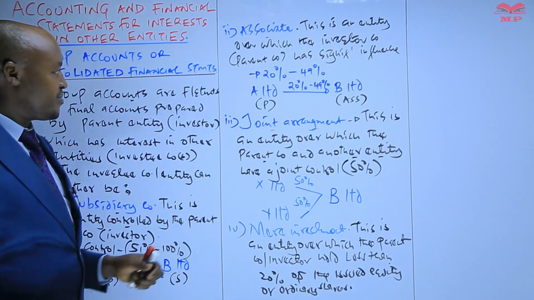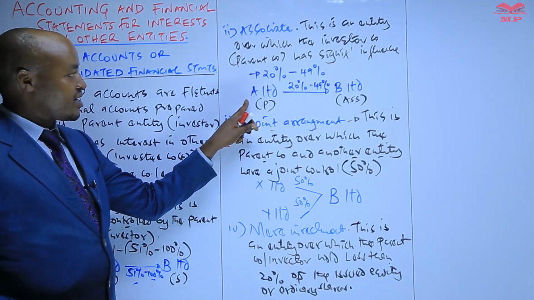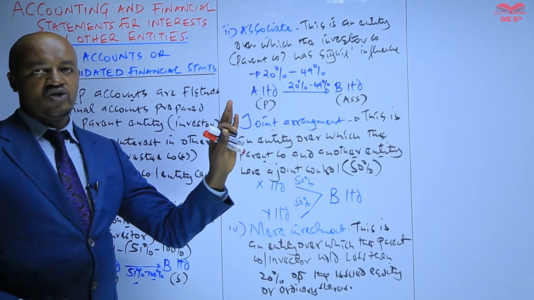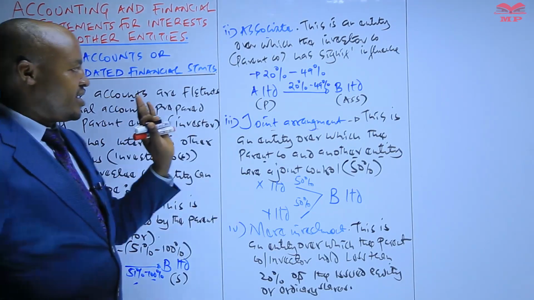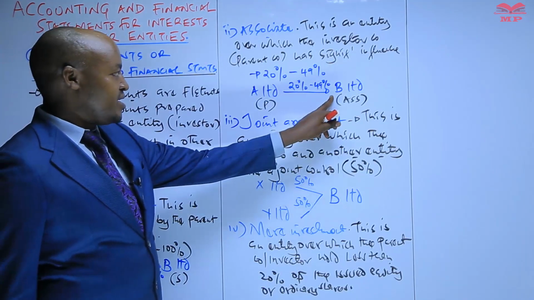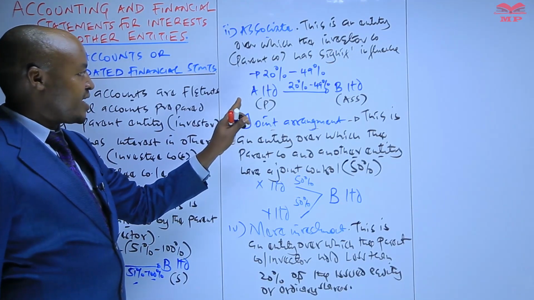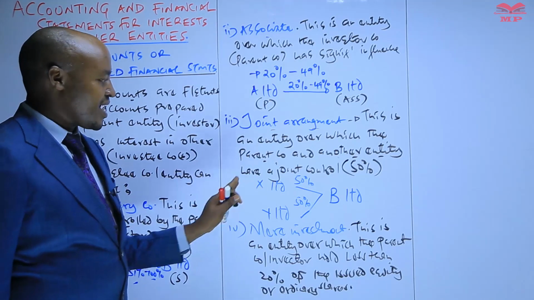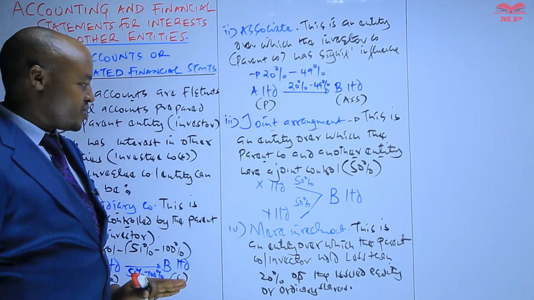So it means that if, for example, you're told A Limited here has acquired shares which are less than 20%, that is 1% to around 19% of the shares issued by B, then we say that that investment by A in B is a mere investment. Is a mere what? Investment.